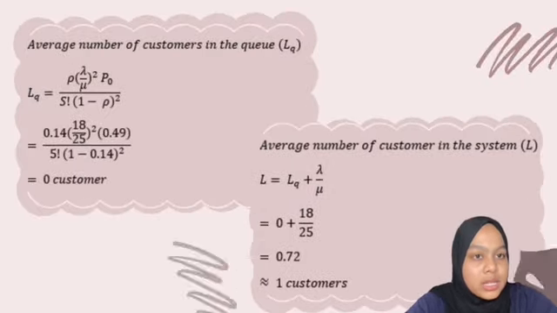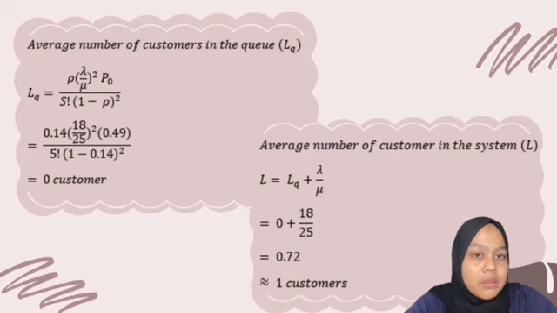For third calculation, to determine average number of customers in the queue. After we substitute into formula, we got LQ equal to 0. That means there are no customers waiting in line. This outcome underscores the efficiency of our checkout process, translating to a positive customer experience with minimal or no waiting times. Next, average number of customers in the system.